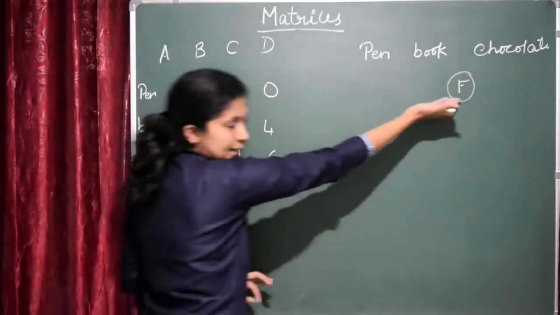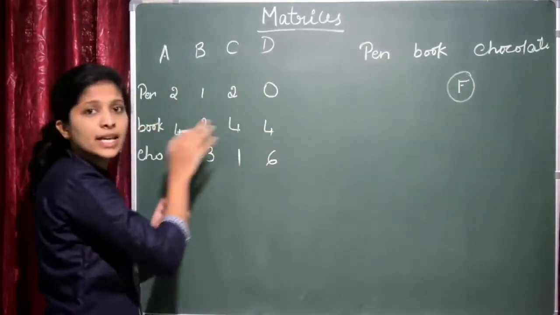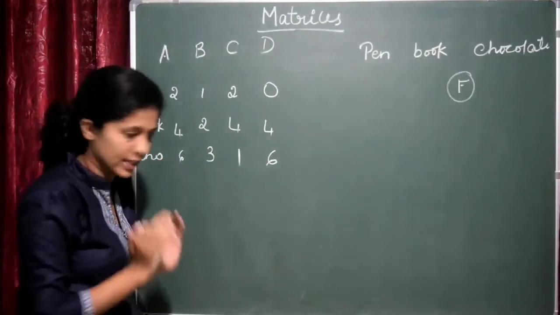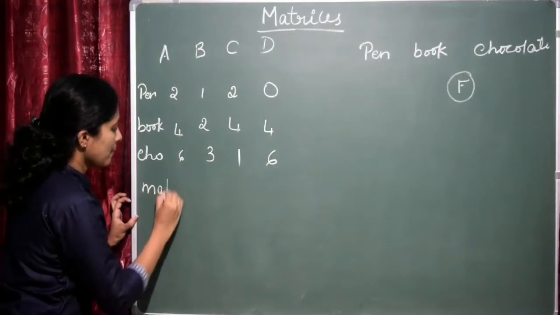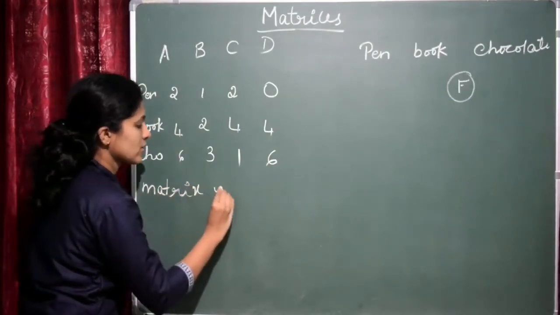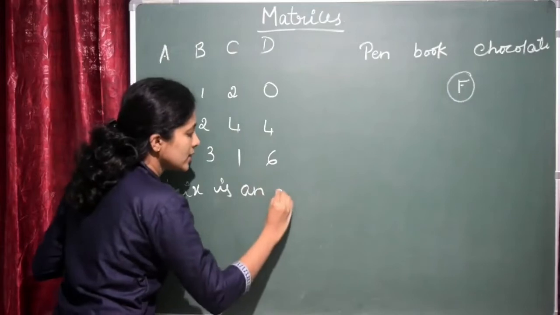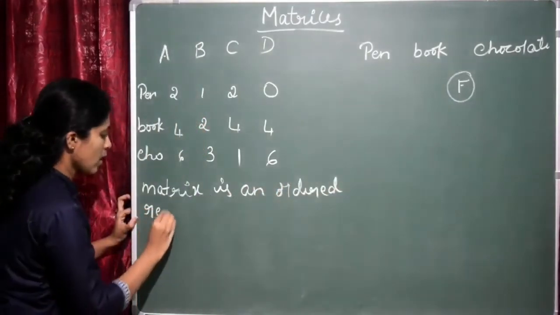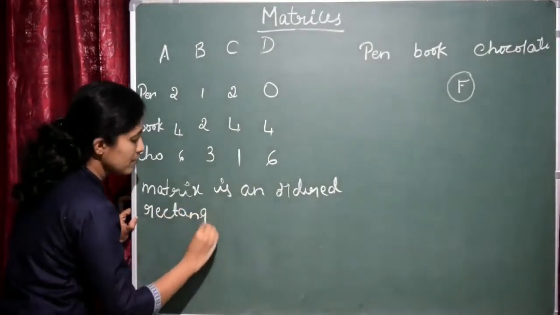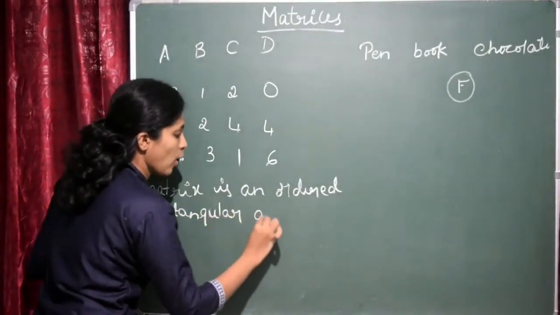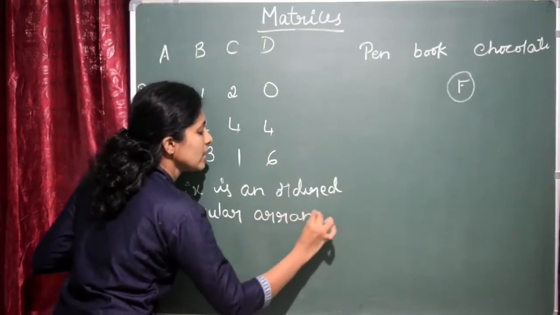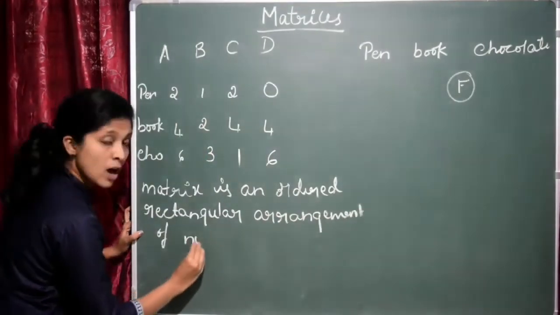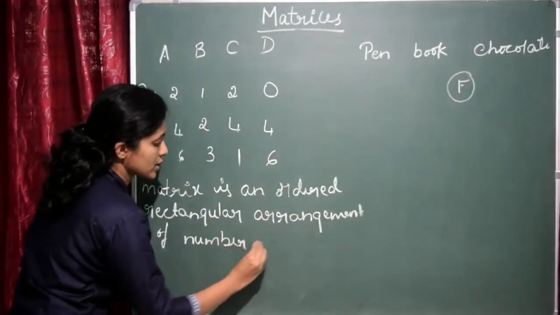So what he did here, he arranged the numbers in some manner, right? This is called the matrix. The definition says that a matrix is an rectangular arrangement of numbers or functions.